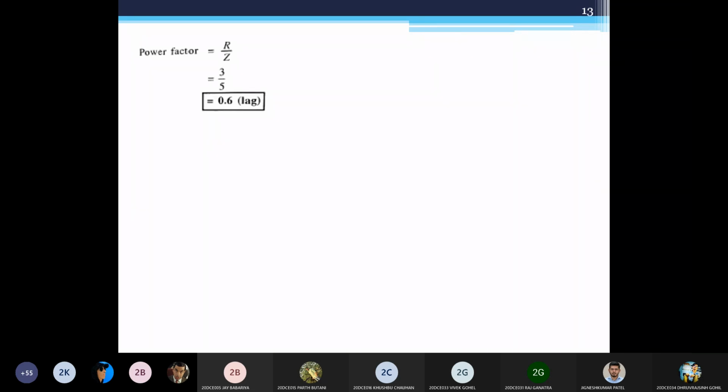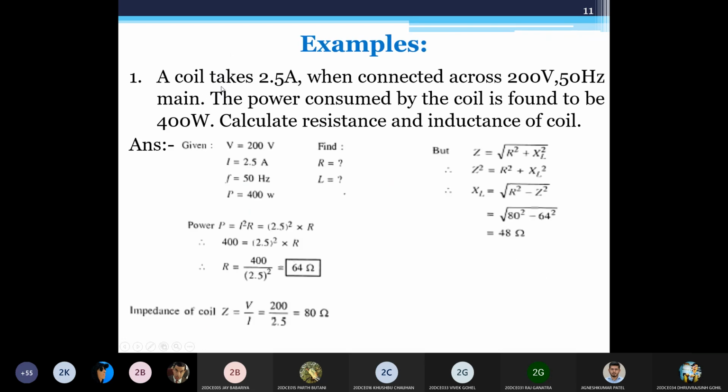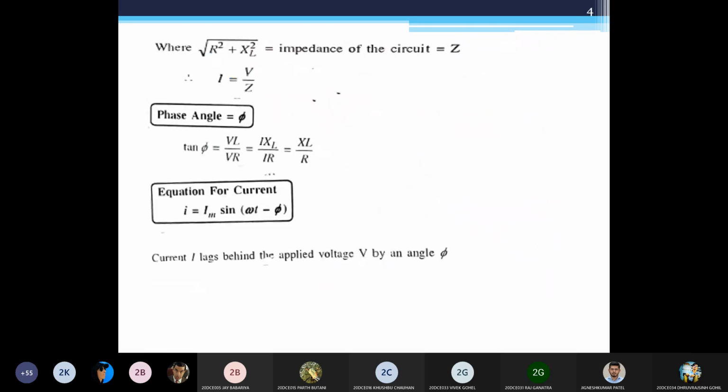I can get power factor by R by Z. Again, where is it coming from? It is coming from that same triangle that we have seen earlier. See, let me quickly go to here.